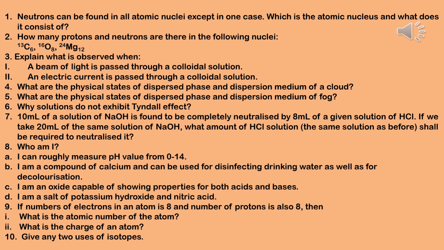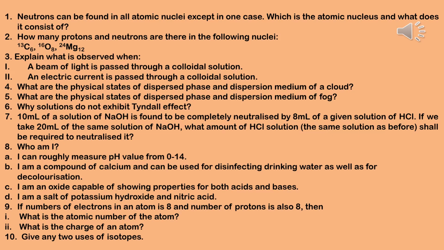Question number 1. Neutrons can be found in all atomic nuclei except in one case. Which is the atomic nucleus and what does it consist of? Answer is hydrogen atom. It consists of only one proton in the nucleus.